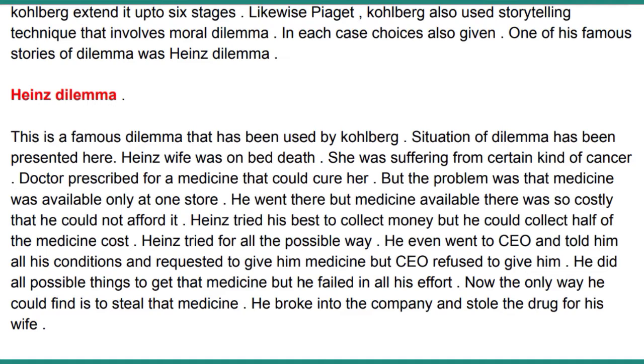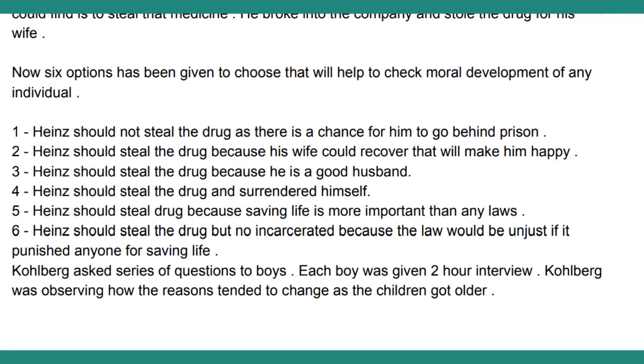Now, this is a moral story, and after this, Kohlberg gave 6 options to check the moral development of a person. Here you can see the 6 options given by Kohlberg. First, Heinz should not steal the drug, as there is a chance for him to go behind bars. This is the first option. Second, Heinz should steal the drug because his wife could recover, and that will make him happy. Third, Heinz should steal the drug because he is a good husband.